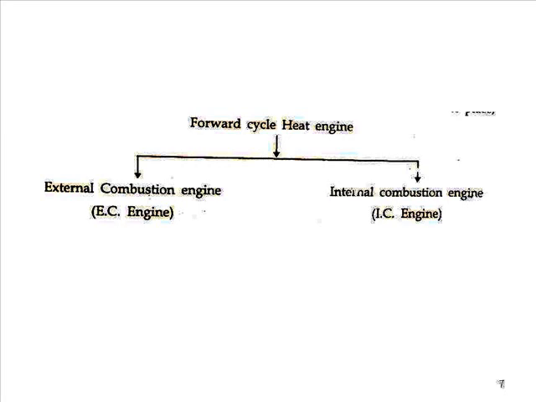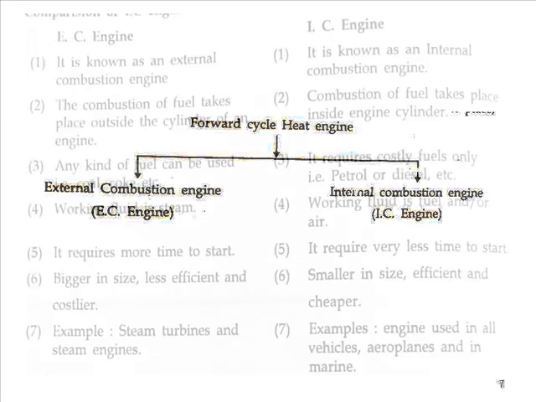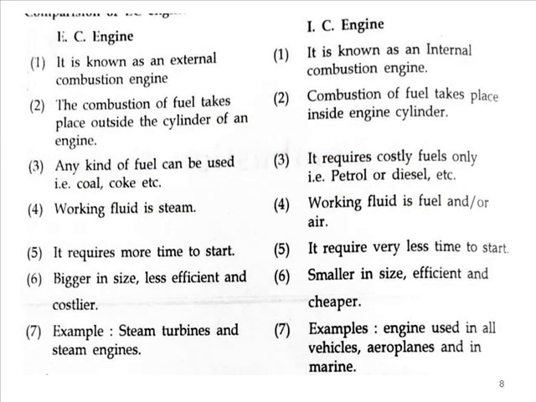One way to classify the engine is according to where the combustion of the fuel takes place. In the case of a forward cycle heat engine, we can classify the engine as an external combustion engine or EC engine, and an internal combustion engine or IC engine. In this syllabus we have to discuss only the internal combustion engine. Now we try to differentiate between the EC engine and the IC engine.